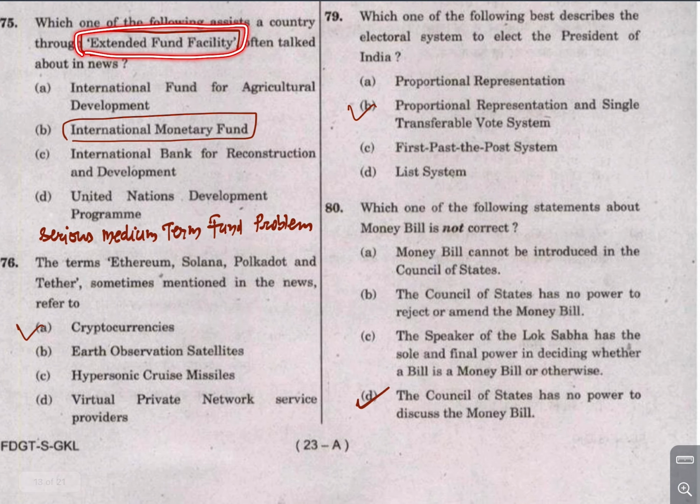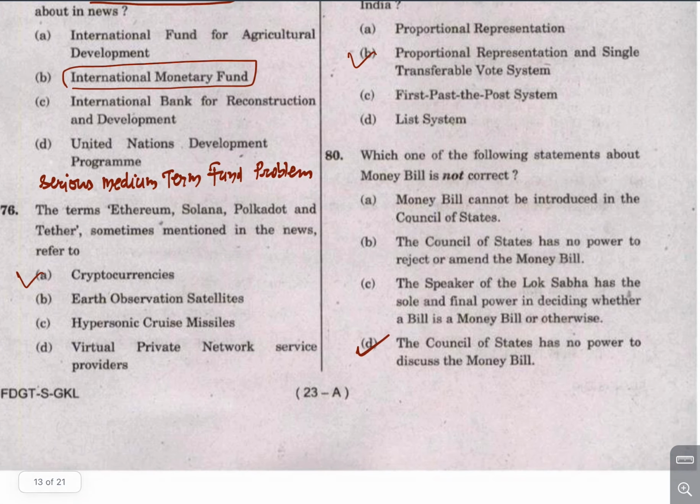Extended Fund Facility. Now this is a medium term fund. See, if a country has a serious mid-term financial crisis in terms of financing its exports, then the International Monetary Fund has a facility where they extend loans to the country facing a financial crisis in terms of funding its foreign exchange, funding its exports. So that facility is the Extended Fund Facility. Now Ethereum, Solana, Polkadot, Tether, these are cryptocurrencies.